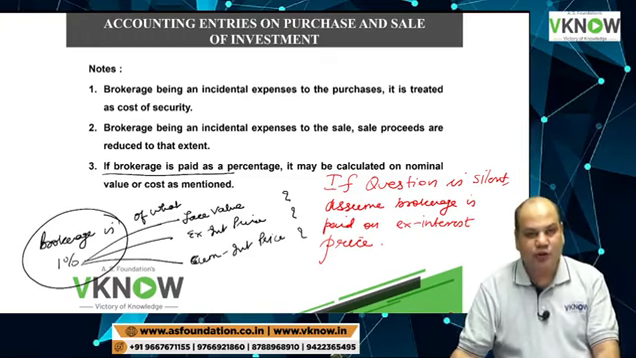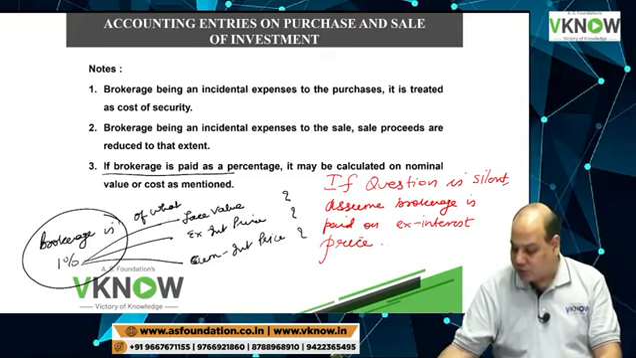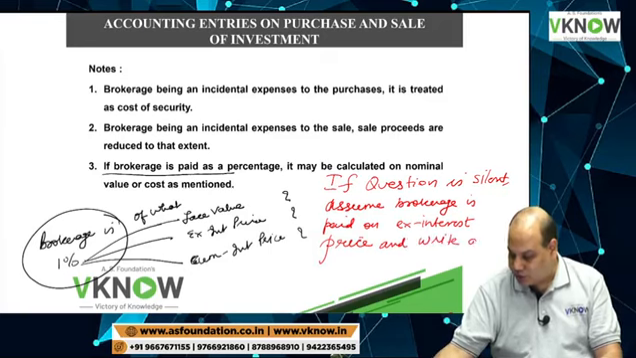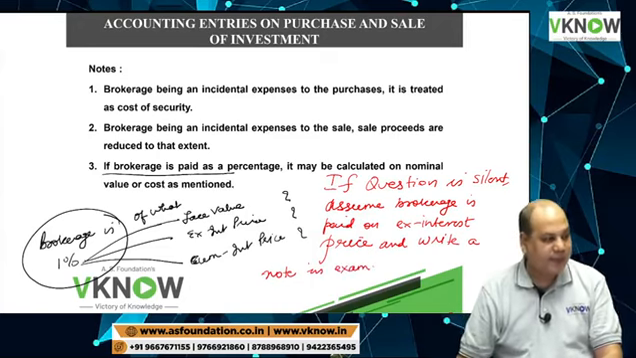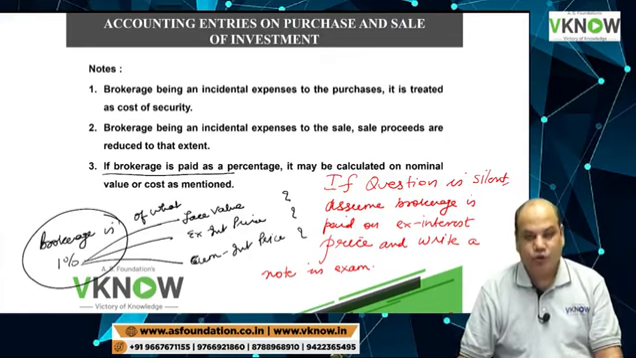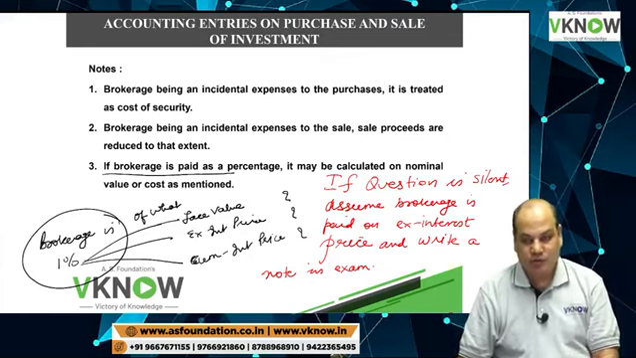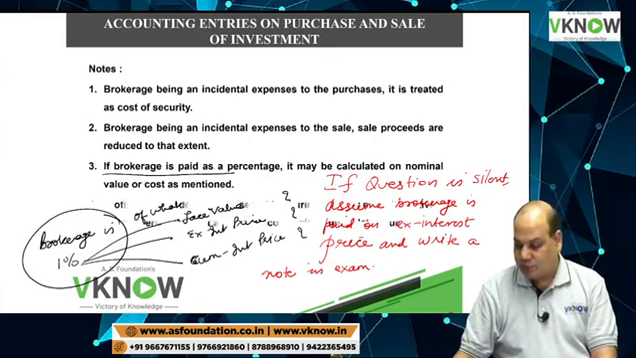If the question is silent, assume that the brokerage is paid on ex-interest price and write a note in the exam, because this can be risky. You may assume ex-interest, the institute may assume cum-interest. So then there will be a difference in the answer.